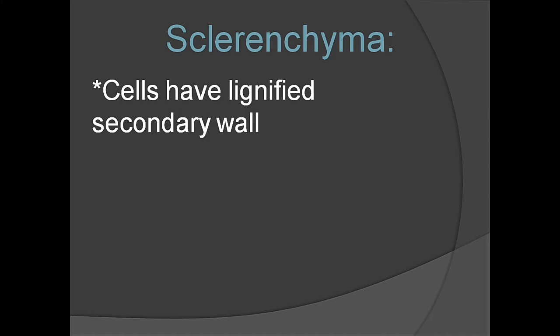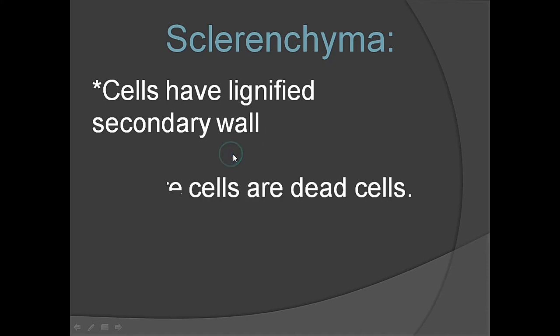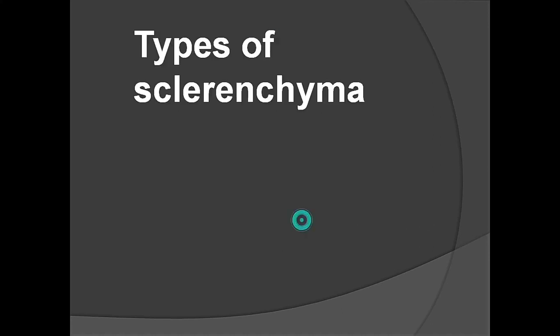Sclerenchyma cells have primary wall and additionally secondary wall is also present. The secondary wall is made up of lignin. The mature cells are dead cells.